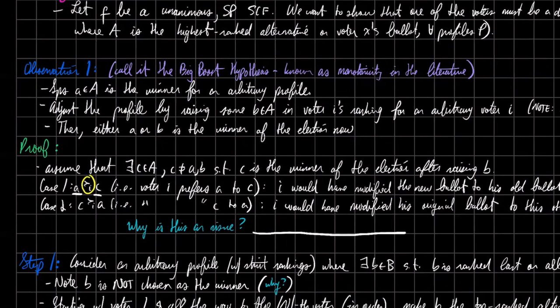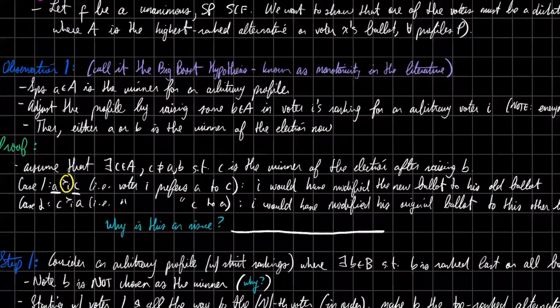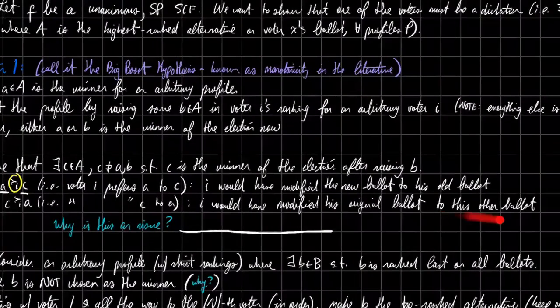So this statement is saying that in voter I's ballot, candidate A is ranked higher than candidate C. If candidate A was ranked higher than candidate C and candidate C won the election, then he would have altered his new ballot so that he could get A to be the winner. In the other case, if voter I actually preferred C to A, then he would have modified his old ballot to get to this new ballot. He would have put C way before A.